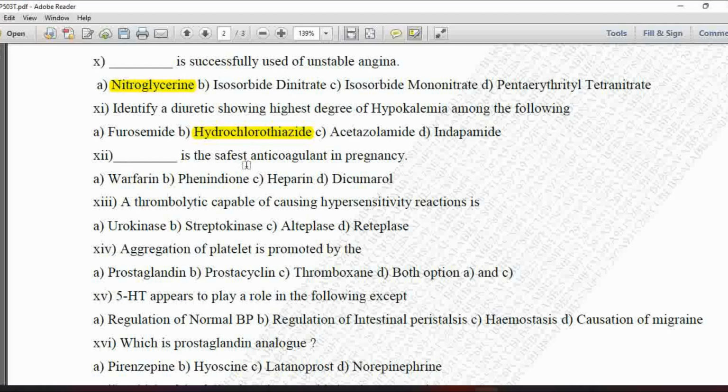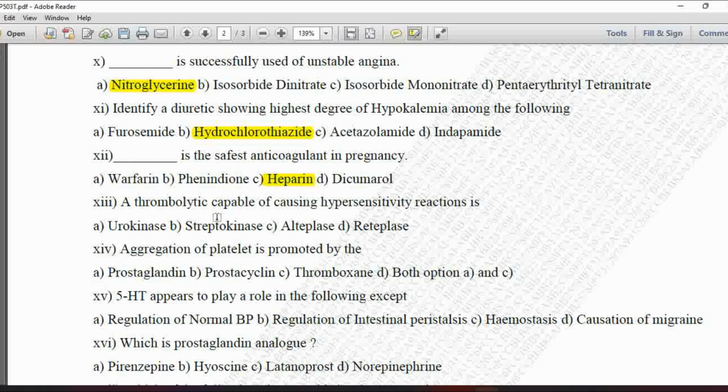Next MCQ, dash is the safest anticoagulant in pregnancy. Option A is warfarin, B is phenindione, C is heparin, and D is dicoumarol. So the safest anticoagulant which is used in pregnancy is heparin, because it does not cross the placenta.